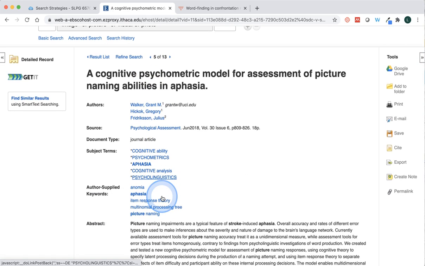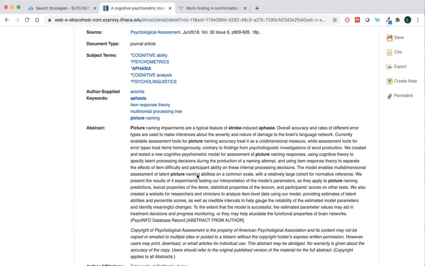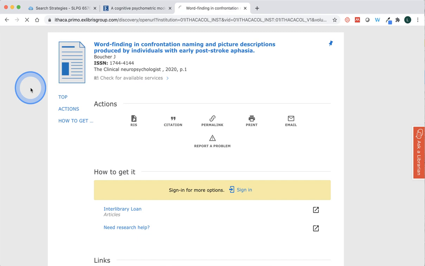I like to look at the full record, and here again are those terms. Those are the subject terms that describe the article, and sometimes there are author-supplied keywords, and these can be really helpful to look at, to get ideas for other terms that you might want to include in your search. And here's the abstract. Clicking on the Get It link in this instance, I believe, will take us to a page where we can then get to the PDF or the full text of the article, and it's taking some time here. So I'll just click refresh maybe. But yeah, this takes us to a page where we can then get to the actual full text of the article.